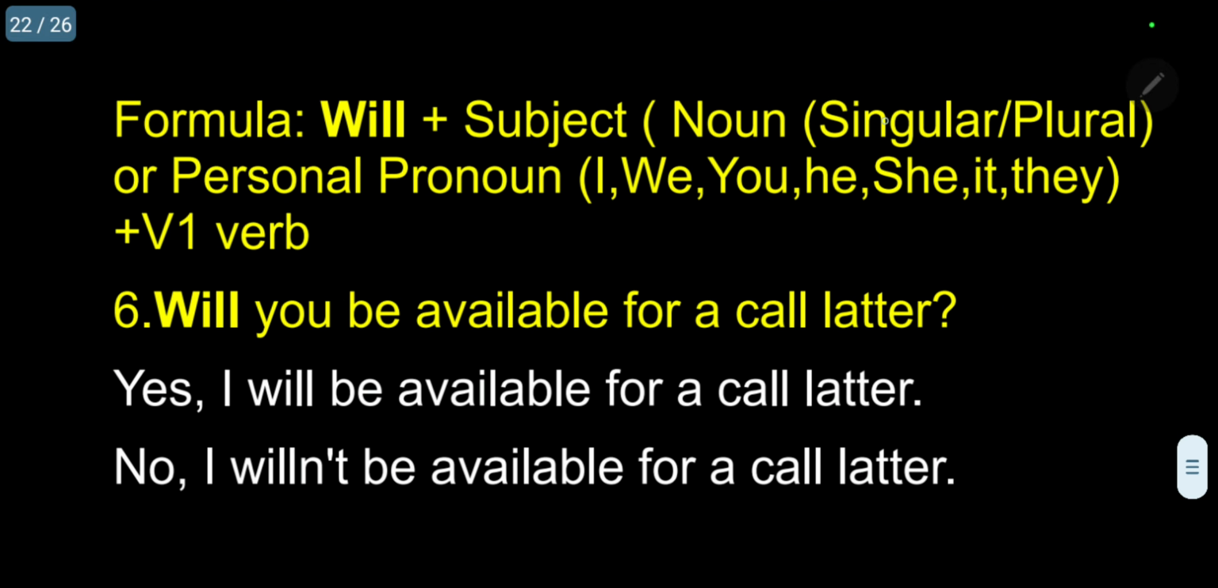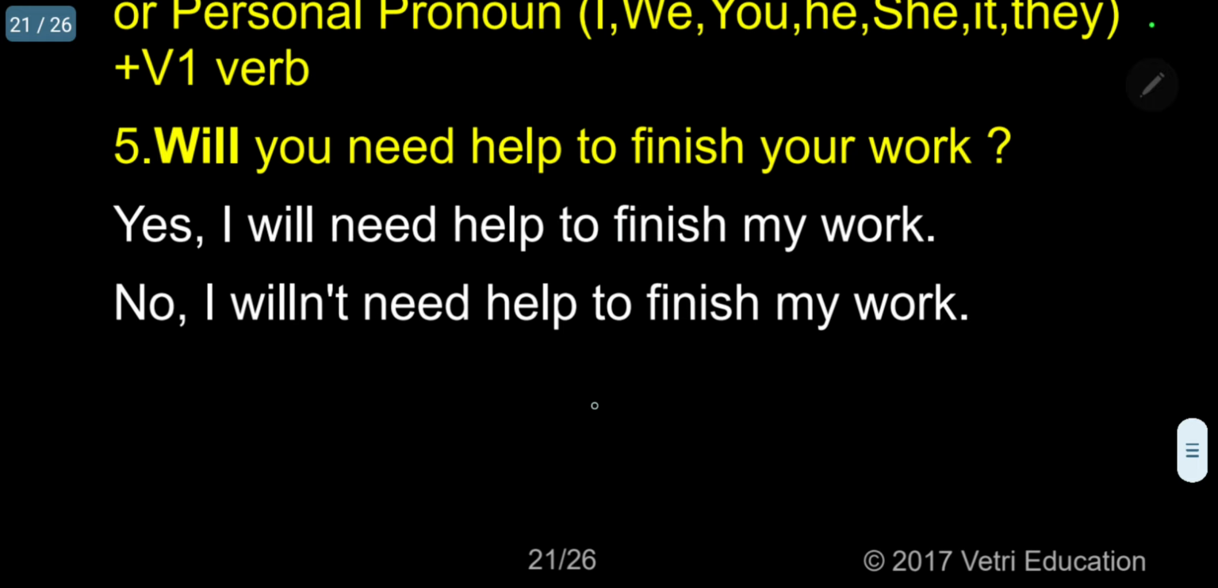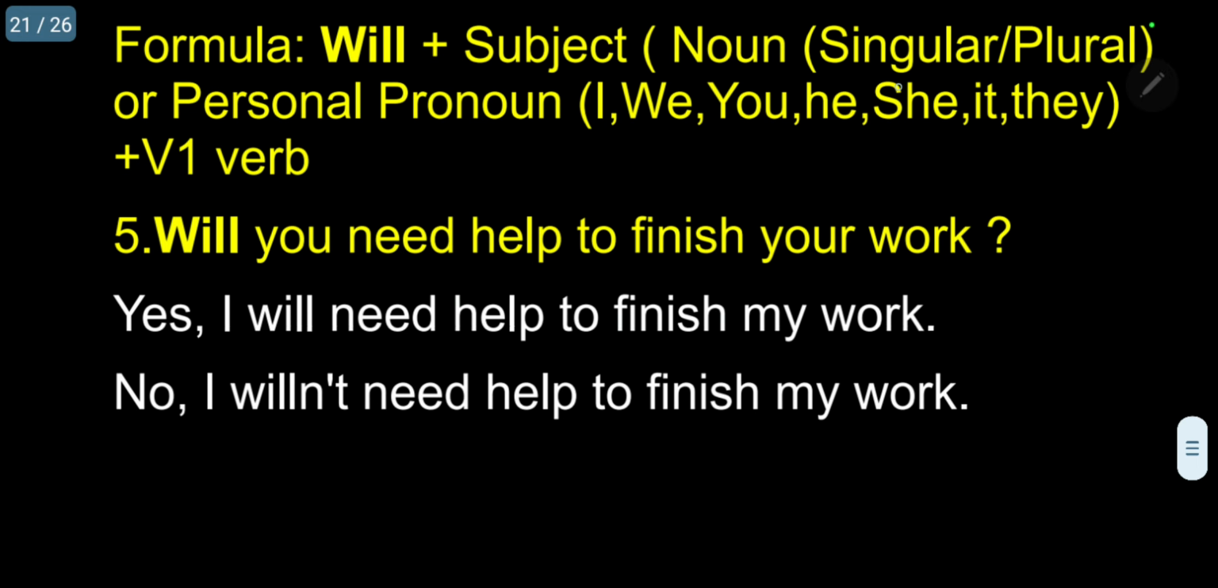Now, the 6th one: Will you be available for a call letter? Please follow "be". Because this is the most important, kindly follow. When you are using will, automatically you need a verb. This is the main verb, and this is the auxiliary verb. So we need that.